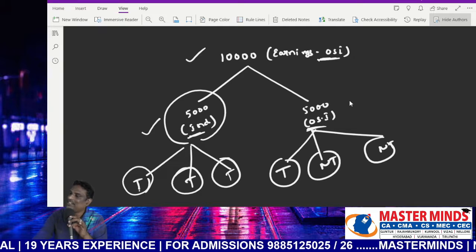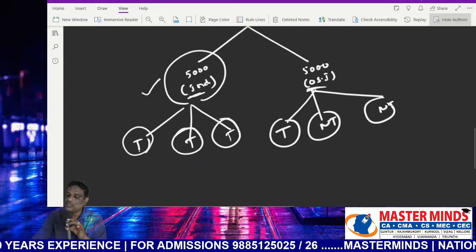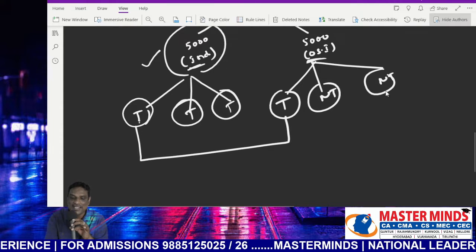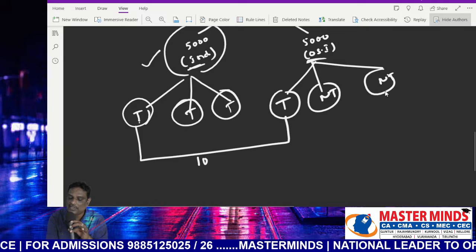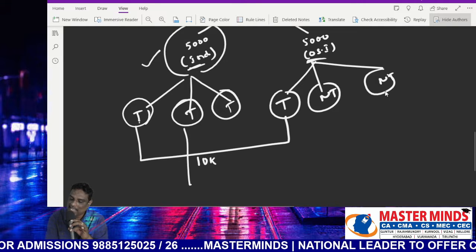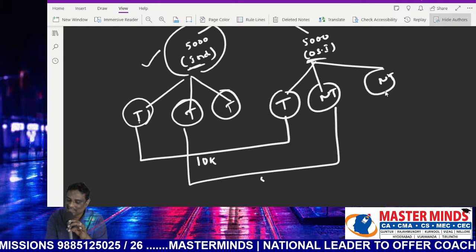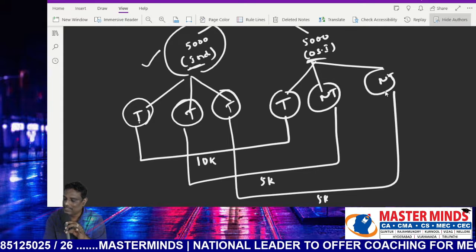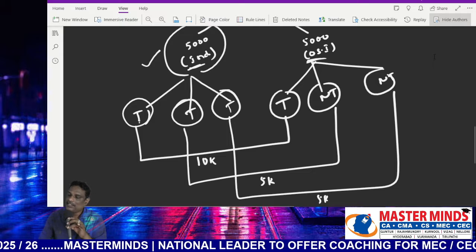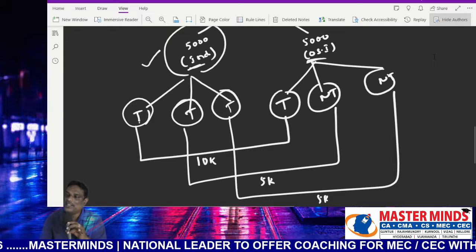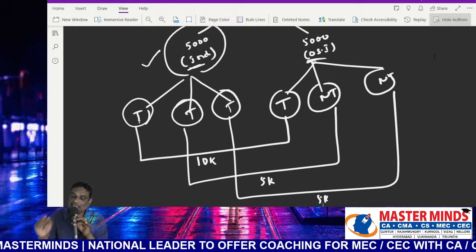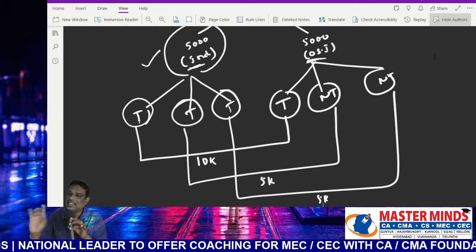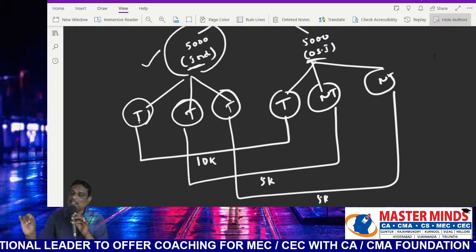This is the treatment. The ultimate conclusion is, in the first case, both amounts will be taxable. Taxable value in the first case is 10,000, in the second case 5,000, and in the third case 5,000. Therefore, the entire 10,000 will be taxable in the hands of a resident and ordinarily resident. Only 5,000 will be taxable in the hands of a resident but not ordinarily resident.